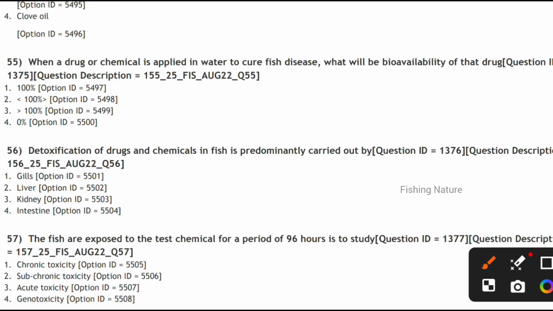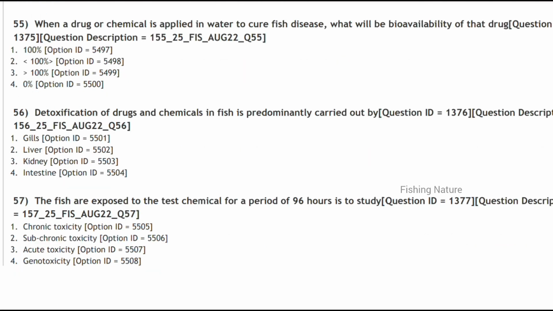When a drug or chemical is applied in water to cure fish disease, the bioavailability of the drug is less than 100%. Next, the detoxification of drugs and chemicals in fish is predominantly carried out by the liver.